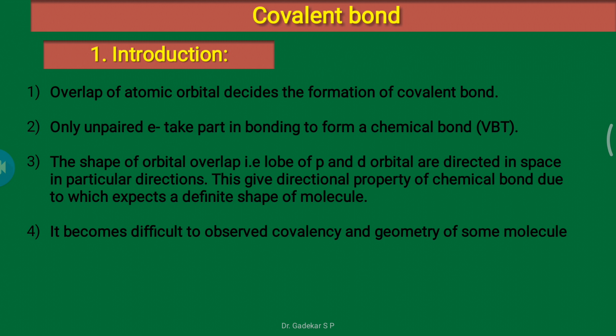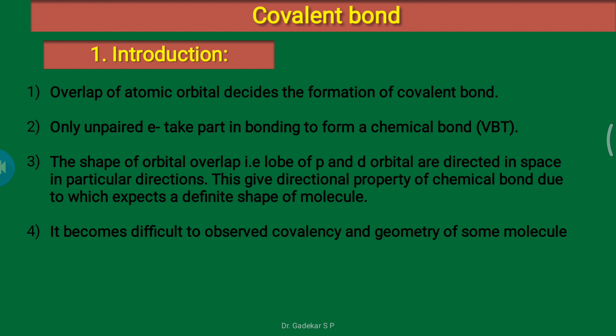As for the shape of orbital overlap, the lobes of p orbitals and d orbitals are directed in space in a particular direction, and this gives the directional property of the chemical bond, due to the expected definite shape of the molecule.